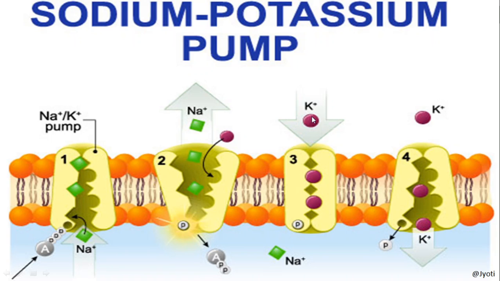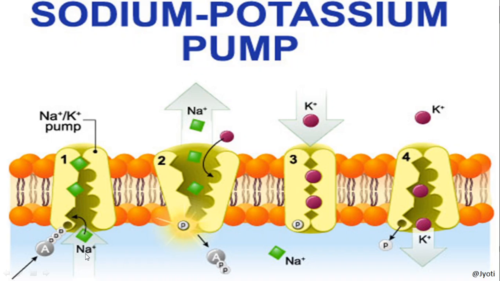Similarly, you can see the potassium ion can also enter into the cell. They are exchanged for the sodium. When the sodium moves out, the potassium moves in. So the exchange of the positive ions takes place. This requires energy, because the sodium is already more outside the cell but less inside the cell.